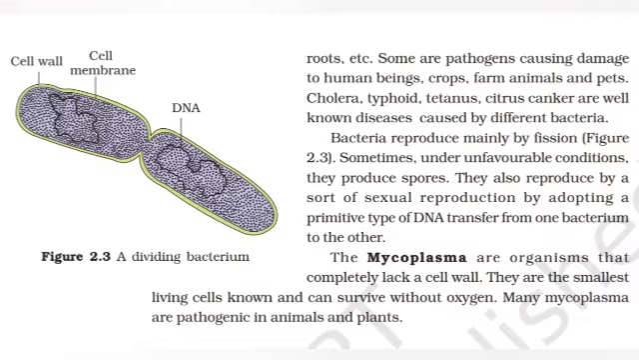Bacteria reproduce mainly by fission. Sometimes, under unfavorable conditions, they produce spores. They also reproduce by a sort of sexual reproduction by adopting a primitive type of DNA transfer from one bacterium to another. The Mycoplasma are organisms that completely lack a cell wall. They are the smallest living cells known and can survive without oxygen. Many Mycoplasma are pathogenic in animals and plants.